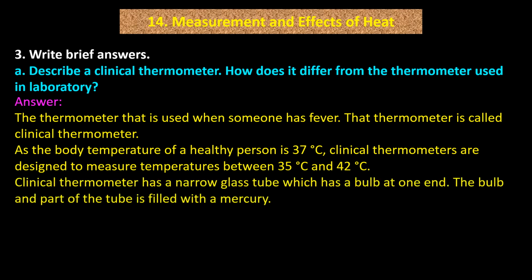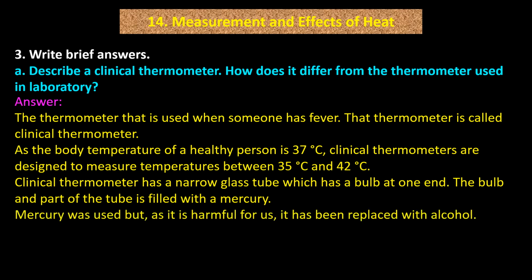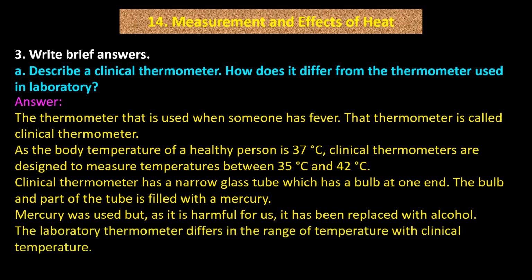A clinical thermometer has a narrow glass tube which has a bulb at one end. The bulb and part of the tube is filled with mercury. Mercury was used, but as it is harmful for us, it has been replaced with alcohol. The laboratory thermometer differs from the clinical thermometer in the range of temperature.